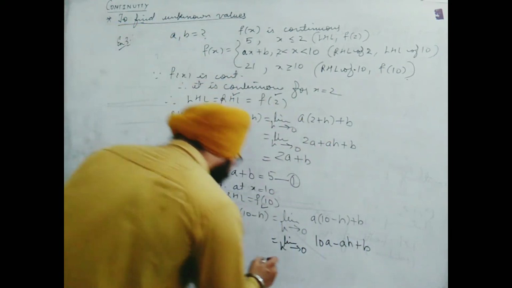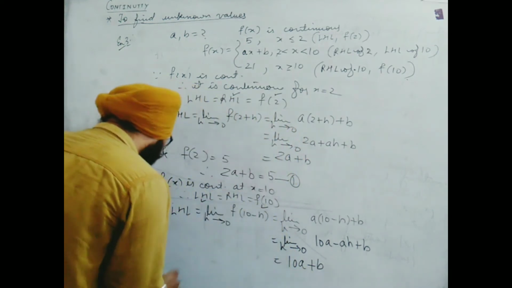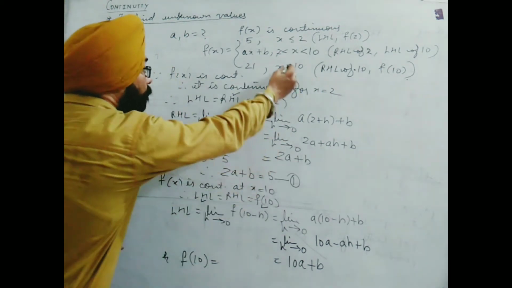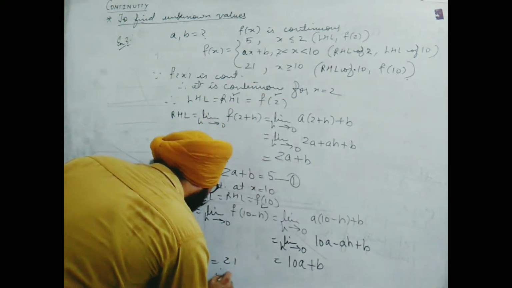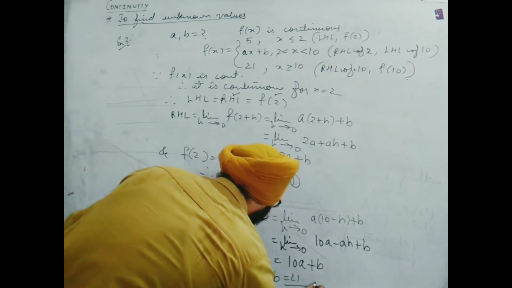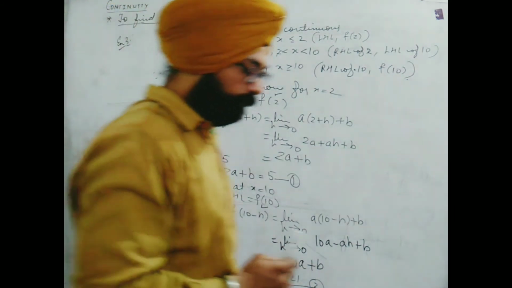Now replace h by 0, I find 10a plus b. And since f(10) is given as 21, therefore 10a plus b equals 21, equation number 2. Please note down, the rest we will solve.